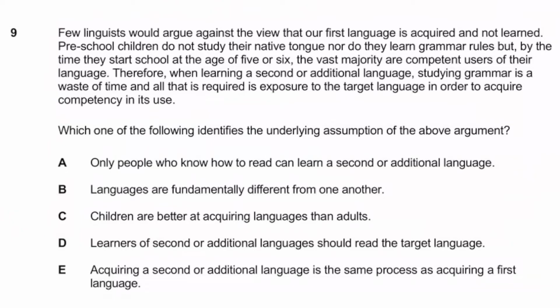So let's read it together. It says, few linguists would argue against the view that our first language is acquired and not learned. Preschool children do not study their native tongue, nor do they learn grammar rules, but by the time they start school at the age of 5 or 6, the vast majority are competent users of their language. Therefore, when learning a second or additional language, studying grammar is a waste of time, and all that is required is exposure to the target language in order to acquire competency in its use. So which of the following identifies the underlying assumption of the above argument?